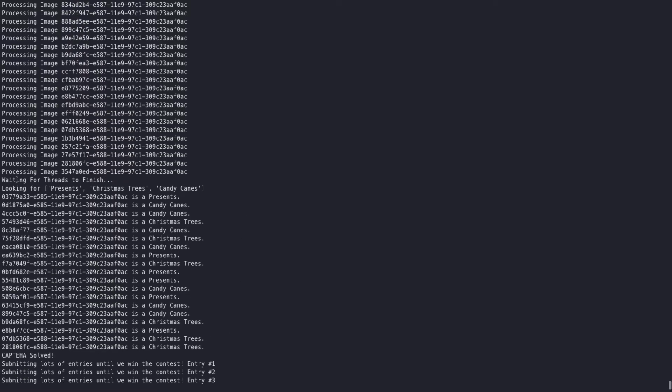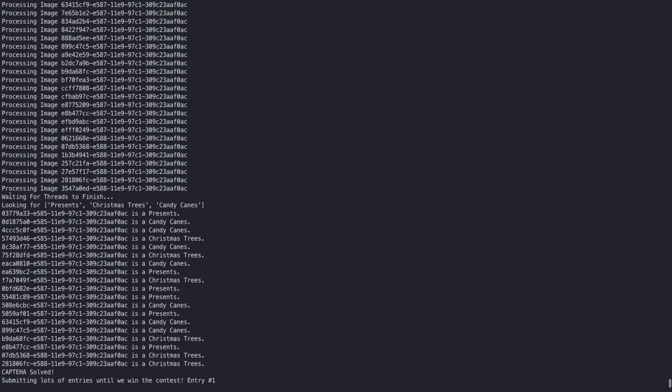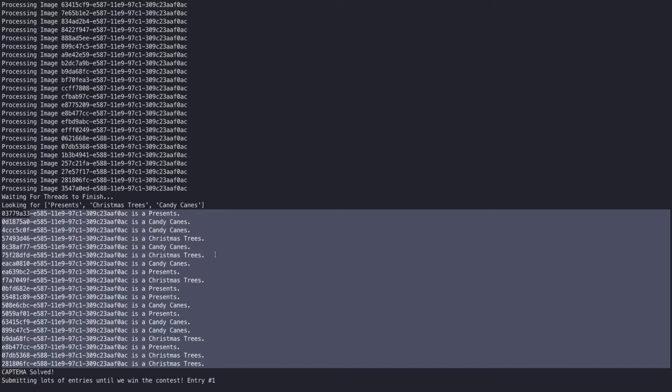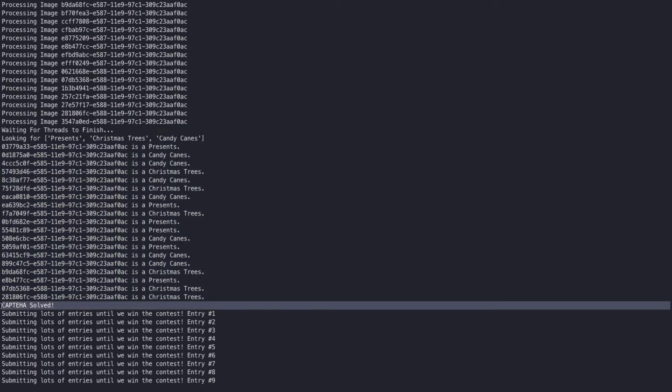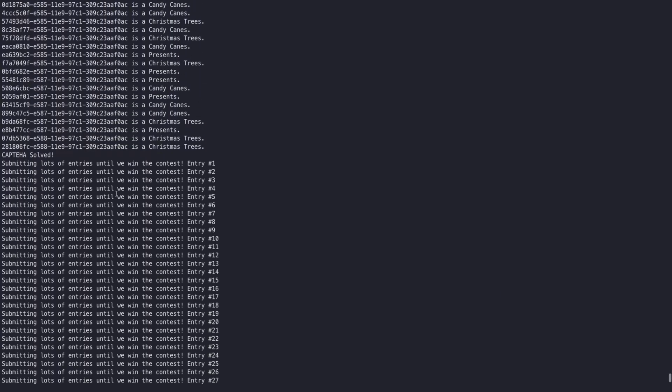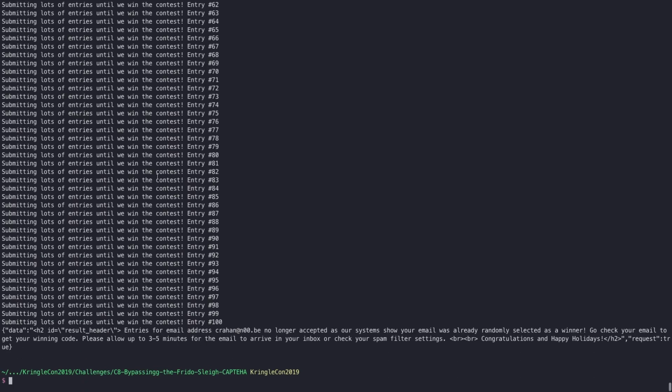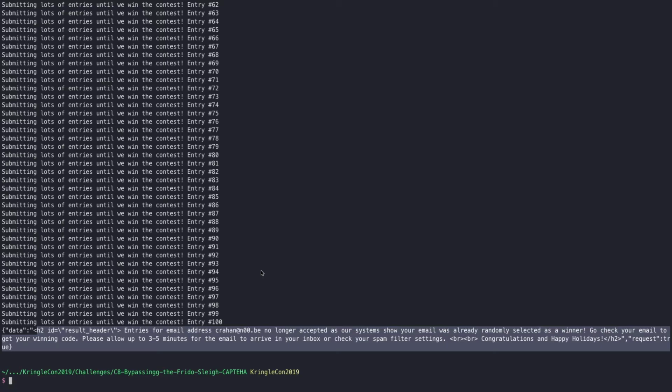Before I go forward, I'll scroll up and pause for a second. So waiting for all the threads to end, which means that it's predicted all of those images. We're looking for presents, Christmas trees, and canes. So looping through those prediction results, we'll see that these images basically match the things that we're looking for. And then we submit the answer, we get a response back that it's solved, and then it starts submitting that form over and over and over again until finally we get our results back and say that, hey, we've won, and we received an email.